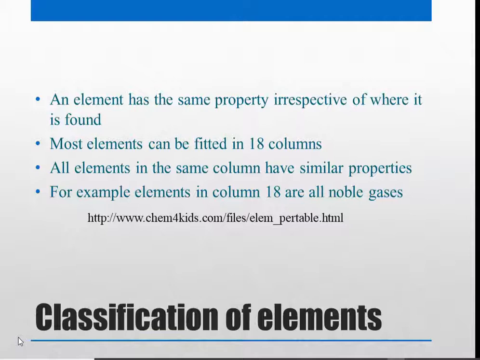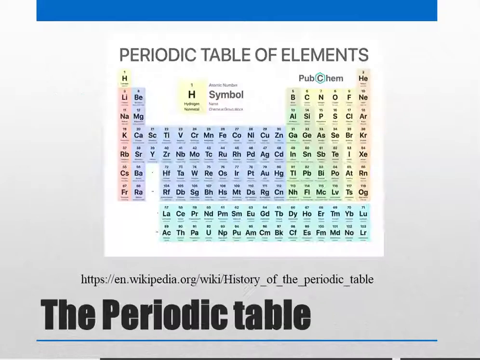So an element is defined by its position in the periodic table. Here is an example of a periodic table. You can see here that there are 18 columns: 1, 2, 3, 4, 5, 6, 7, 8, 9, 10, 11, 12, 13, 14, 15, 16, 17 and 18.